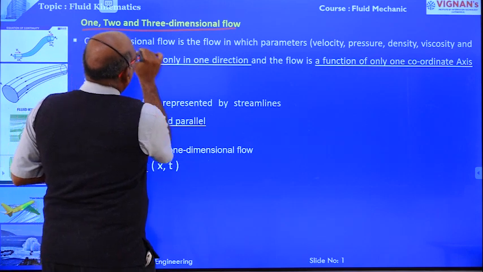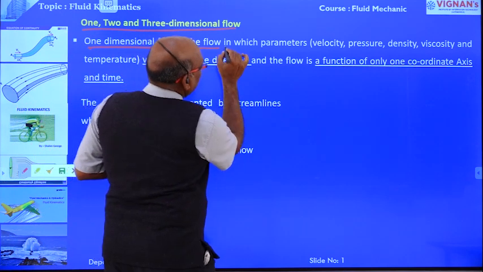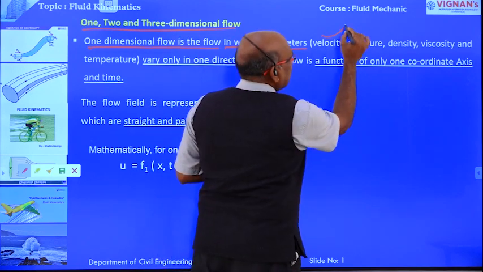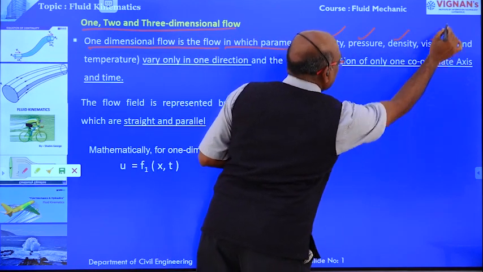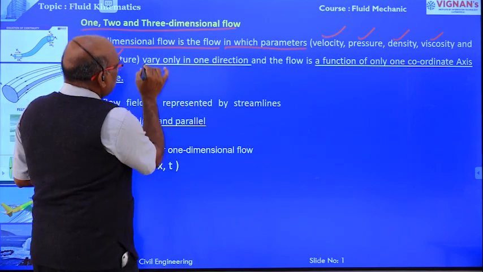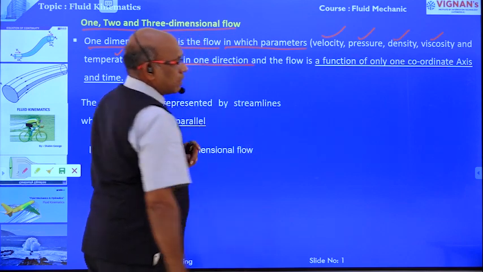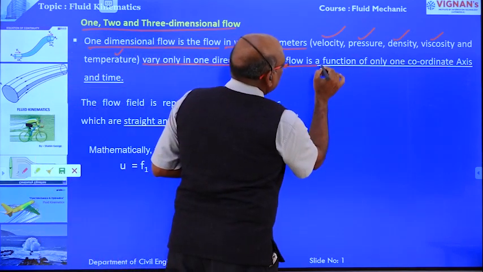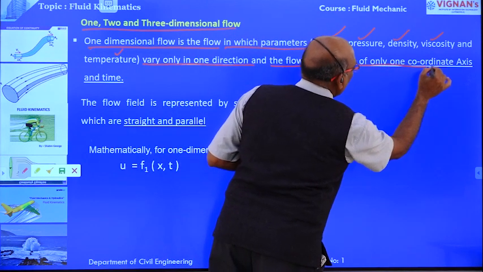One dimensional flow is the flow in which the flow parameters, that are velocity, pressure, density, viscosity and surface tension, vary only in one direction, and flow is a function of only one coordinate axis.